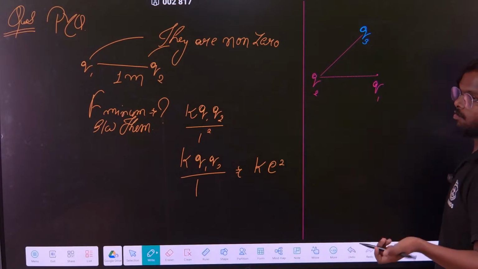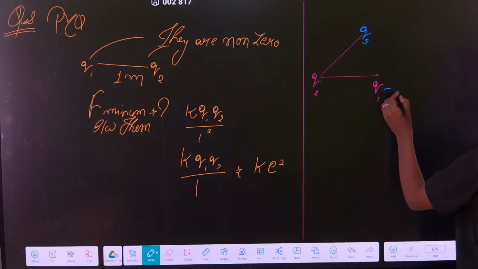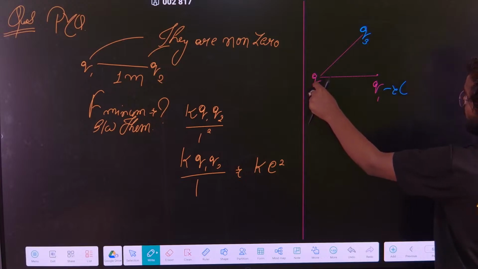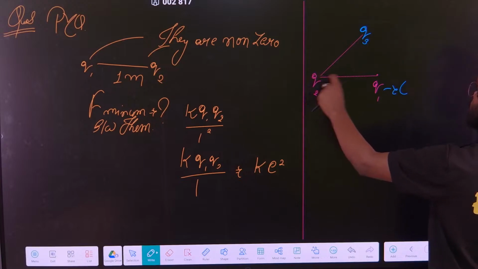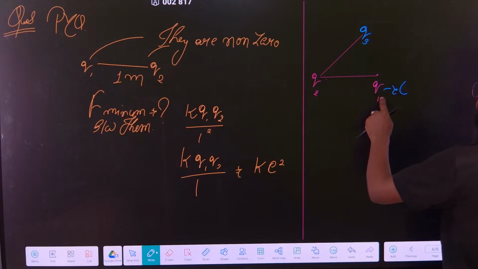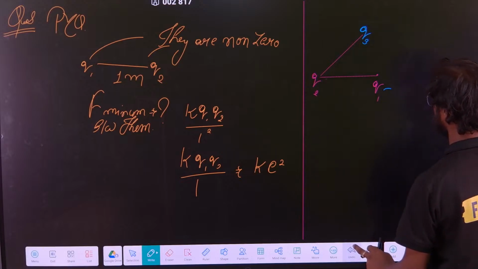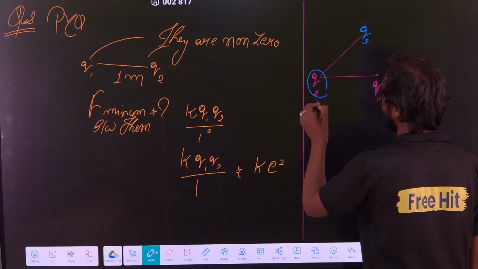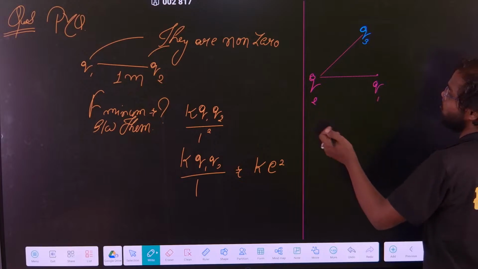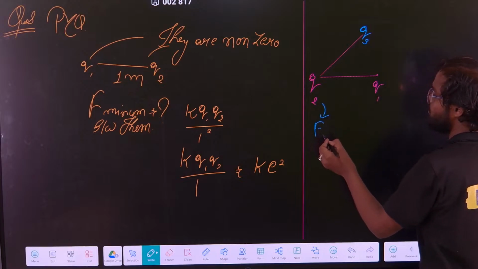If it is not mentioned, then you treat it as positive. So now tell me, what is the force on Q2 due to Q1?